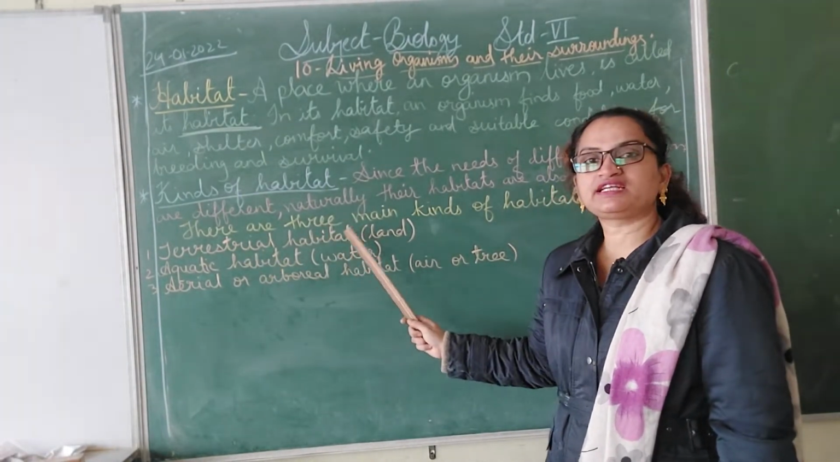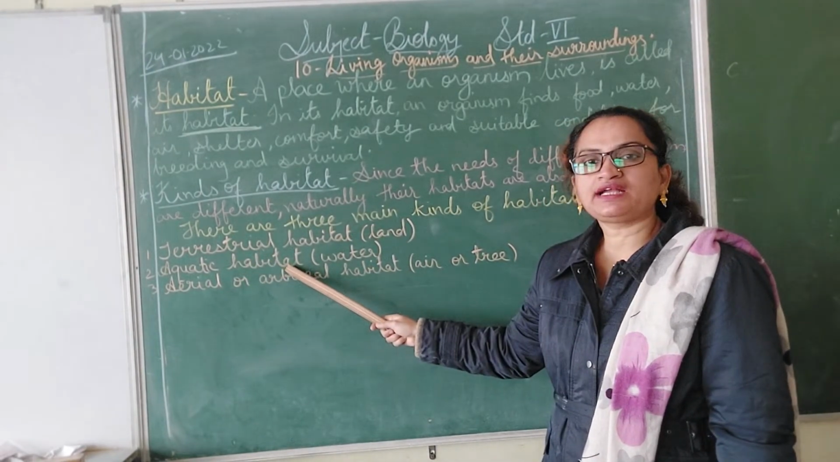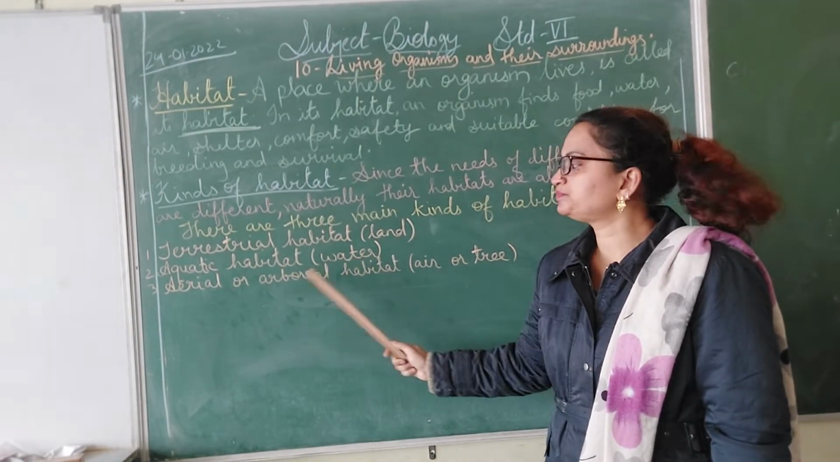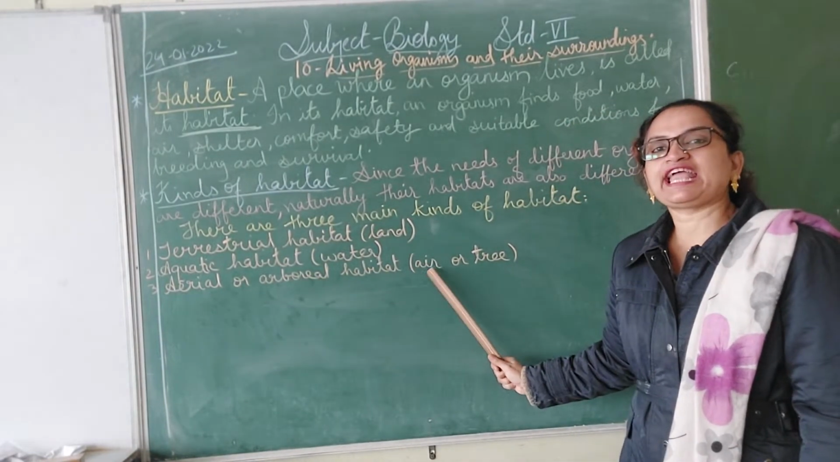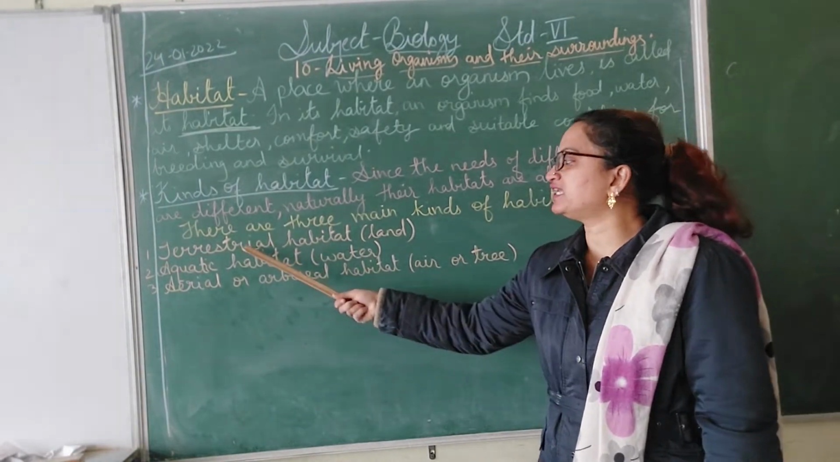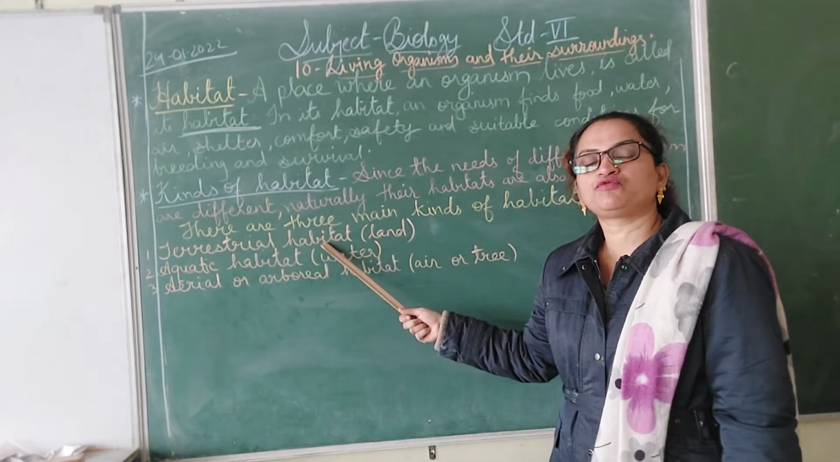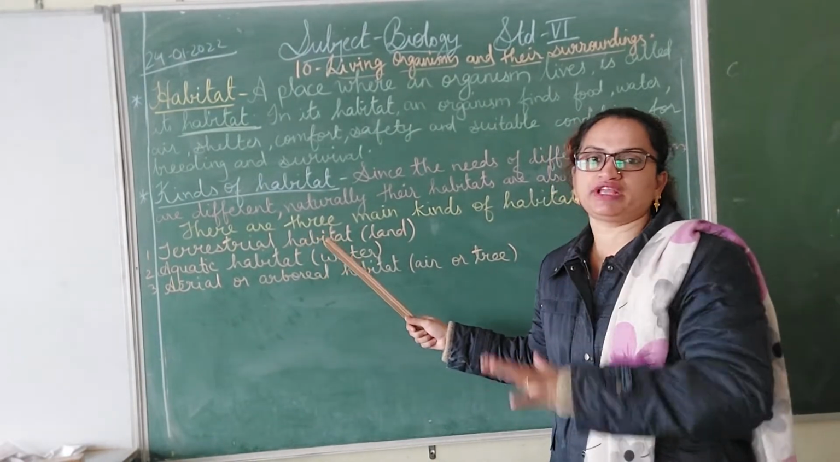Terrestrial habitat, that is the land. Aquatic habitat, that is the water. Aerial or arboreal habitat, that is air or tree. And the organisms that stay in terrestrial habitat are called terrestrial organisms. It can be a terrestrial plant or a terrestrial animal.